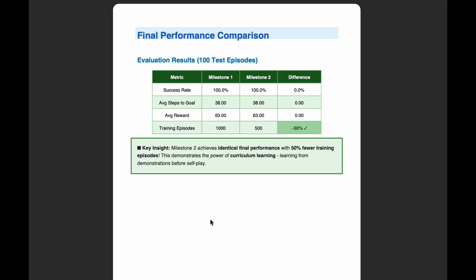But look at the last row: training episodes. Milestone 1 needed 1000 episodes, and milestone 2 only needed 500. That's a 50% reduction, highlighted in green. The key insight here is powerful. Milestone 2 achieves identical final performance with 50% fewer training episodes. This demonstrates the power of curriculum learning. By learning from demonstrations before engaging in self play, we dramatically improve training efficiency without sacrificing the solution.